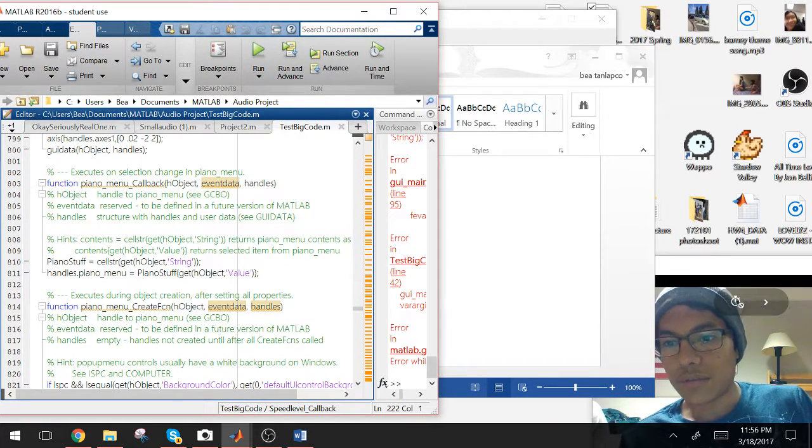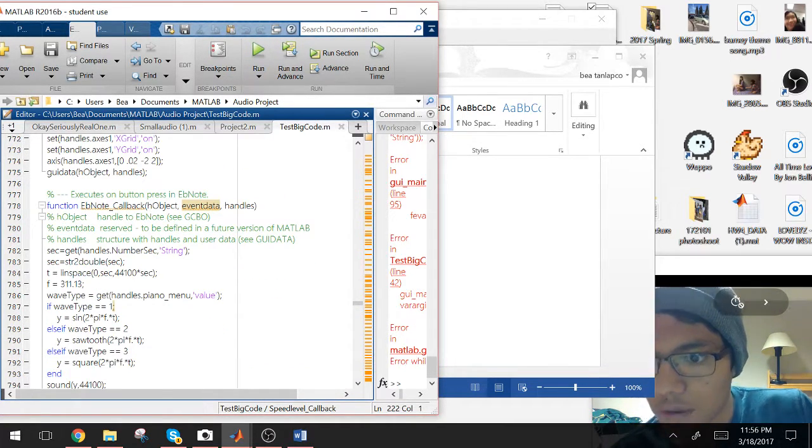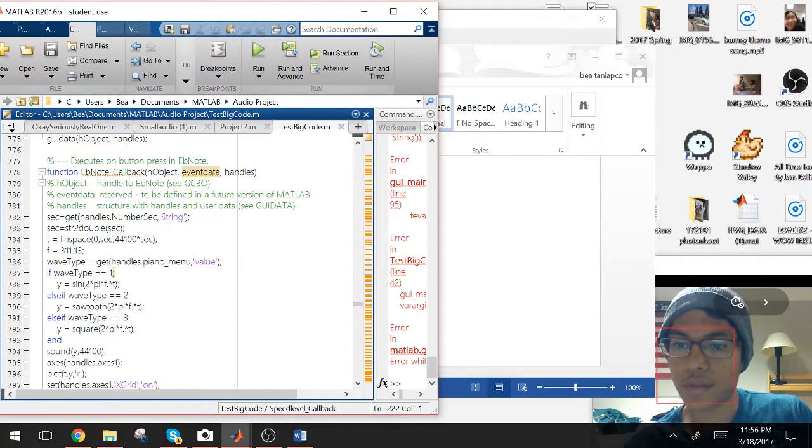We got handles here, we created a cell structure, and then for, let's say, this E flat note, we set the wave type equal to the value of that handle from the piano menu, and if wave was equal to 1, it acted correspondingly to whichever wave you wanted to hear.